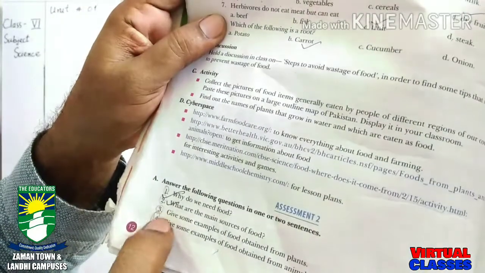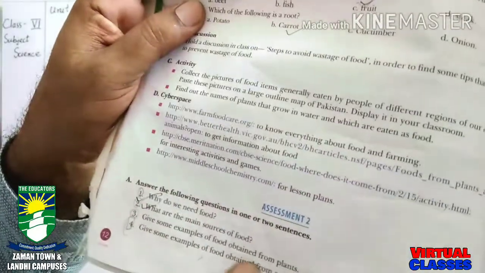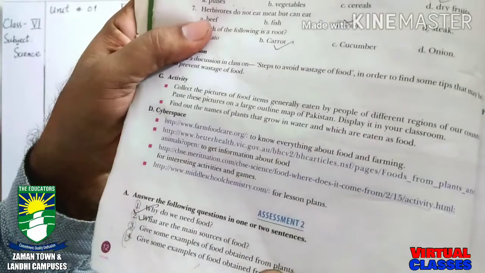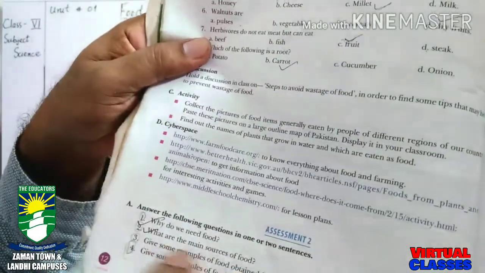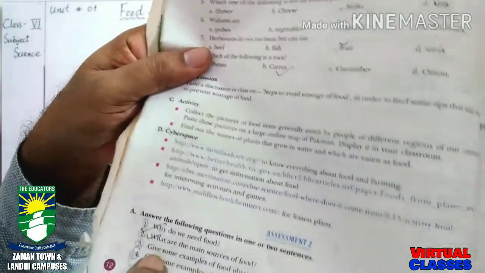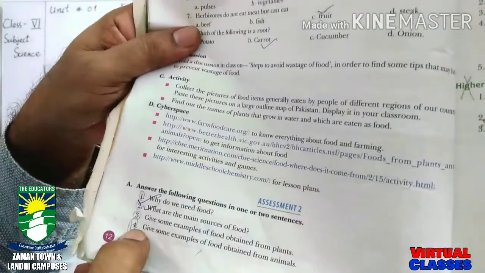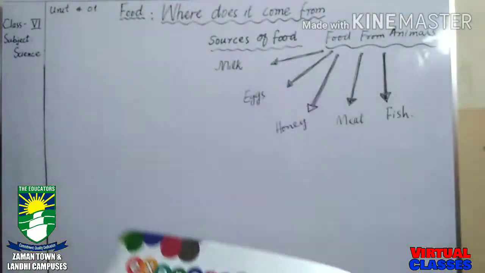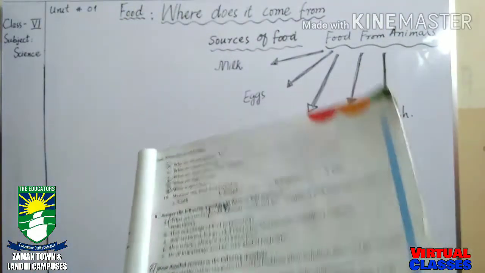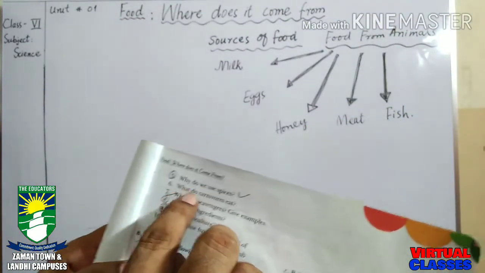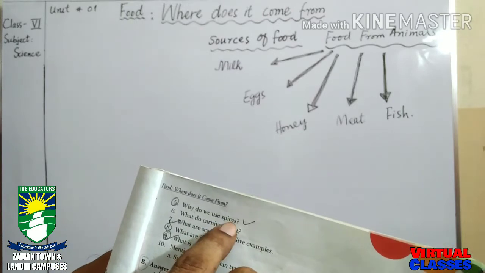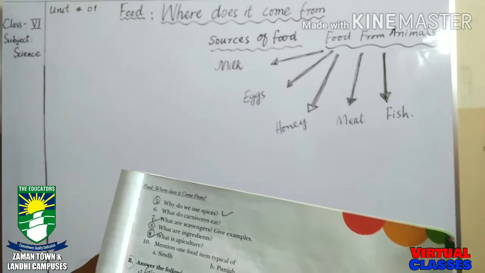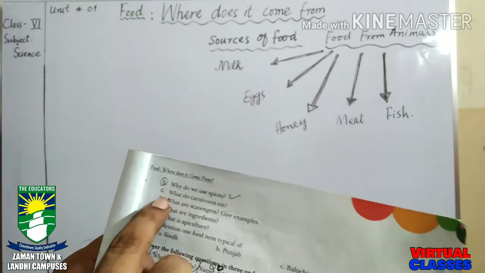Question number 3, give some examples of food obtained from plants. We have discussed a lot of examples, so you will write a few. Number 4, give some examples of food obtained from animals, as you are watching at the board. And next, why do we use spices? We use spices for the flavor of different dishes.